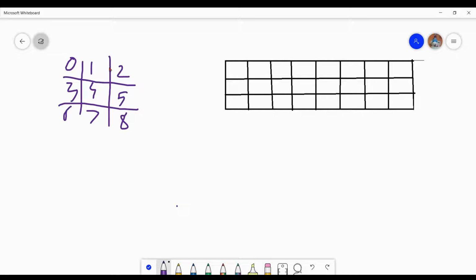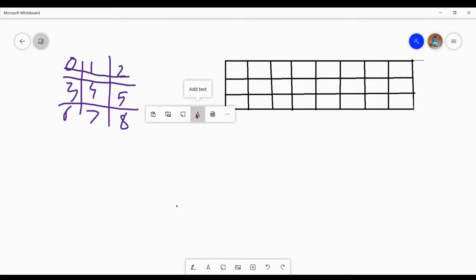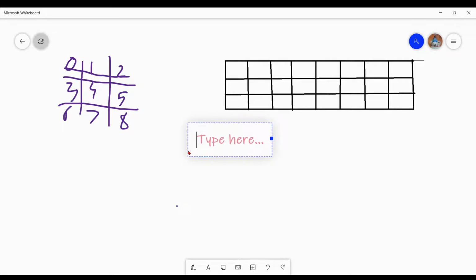So if we make a straight line, then the user wins the game, right? So just draw the cases when the user wins the game. Okay, so 0, 1 and 2. If the user makes a line in the places 0, 1 and 2, the user wins the game, right?